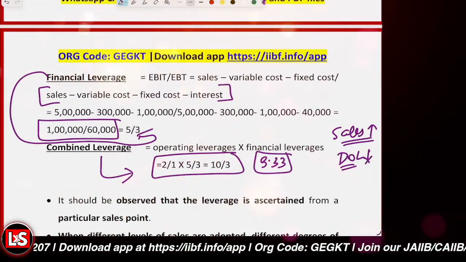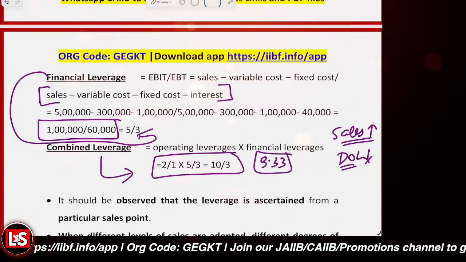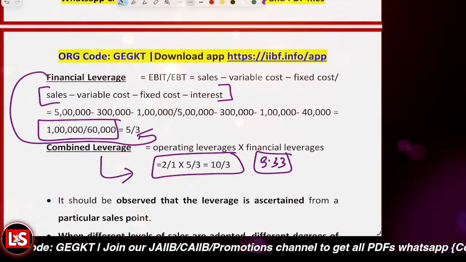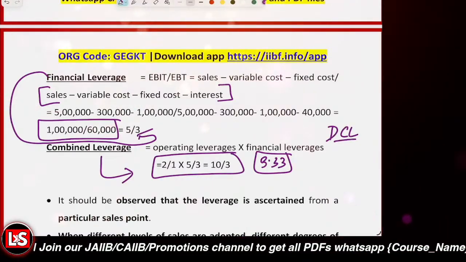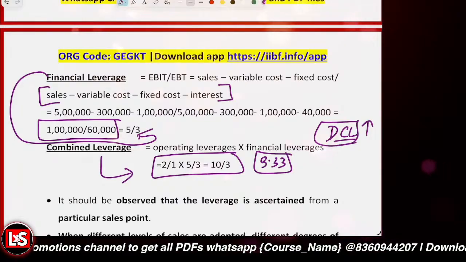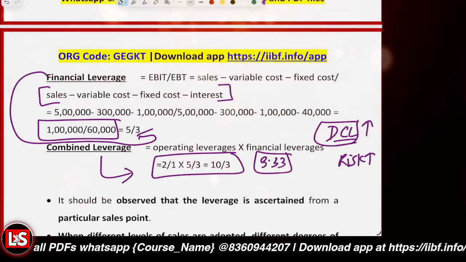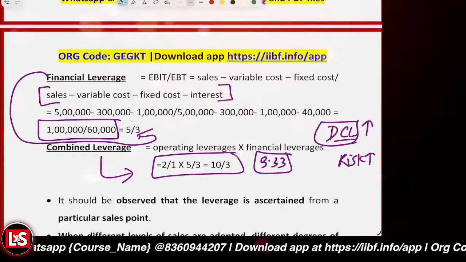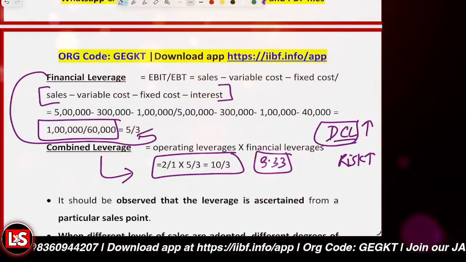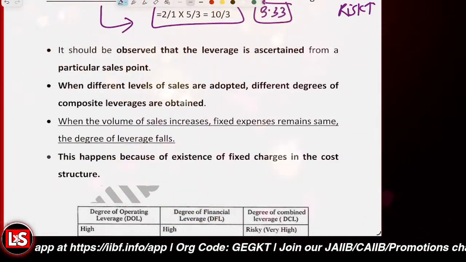Why? Because fixed costs are the same. But let me just tell you, if your DCL, degree of combined leverage, is higher, in that scenario, higher DCL means higher risk associated with the business. And low DCL will indicate what? That indicates lower overall sensitivity.